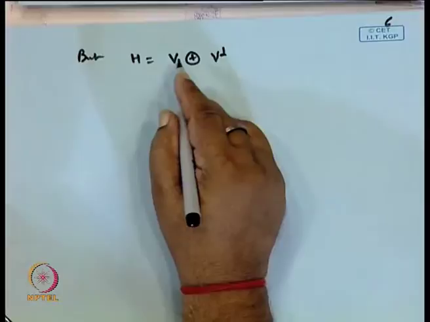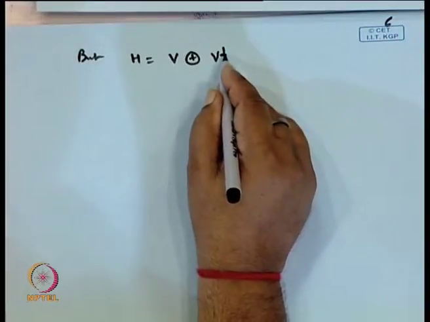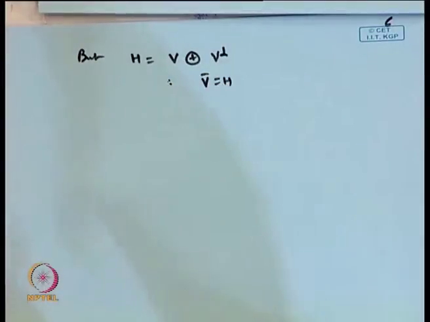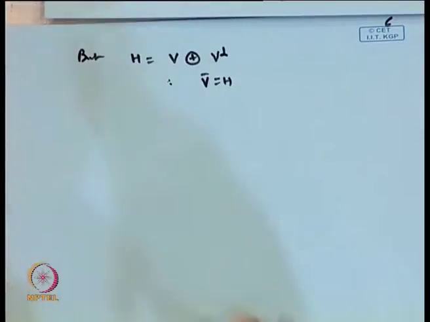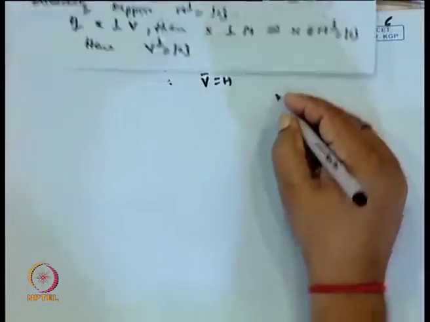Therefore, the closure of B is H. V is a subspace and the closure of V is H, and that proves the result. Okay. So this proves the result. Clear?